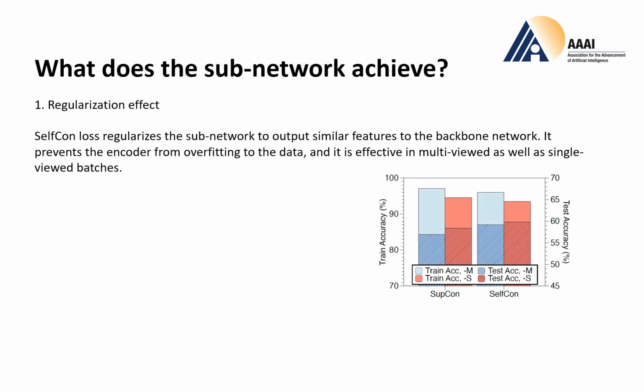Next, what does the subnetwork achieve? Our first achievement is a regularization effect, just like the regularization effect of the single view. Self-Con loss regularizes the subnetwork to output similar features to the backbone network. And this prevents the encoder from overfitting to the data, and it is effective in multi-viewed as well as single-viewed batches.